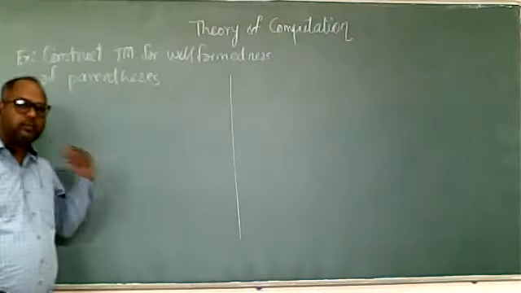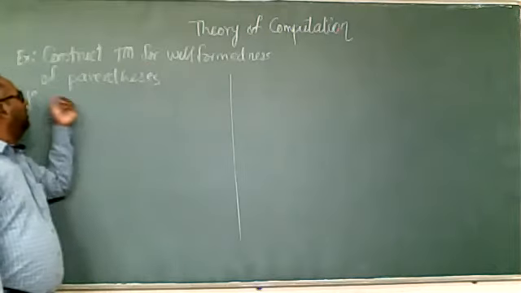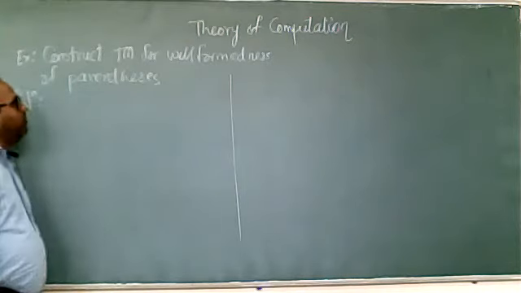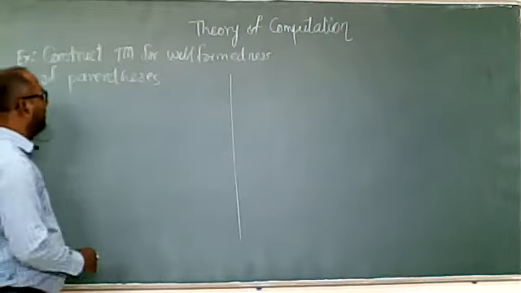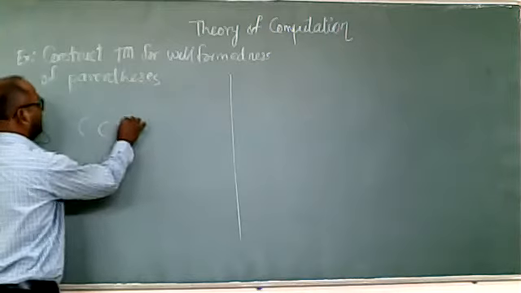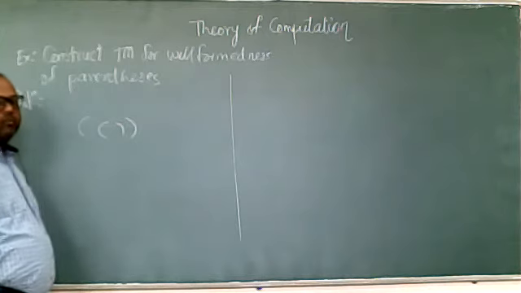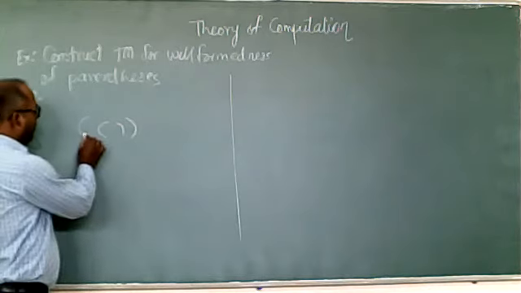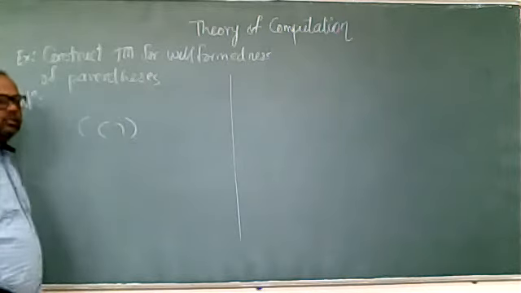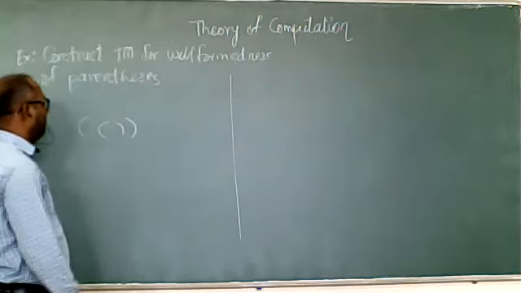So today's problem statement is to construct a Turing machine for well-formedness of parentheses. Well-formedness means what? If we are writing the parentheses, suppose this is the parenthesis. So now this is called a well-formed parenthesis, in the sense that every opening parenthesis will have its closing parenthesis. That is called a well-formed parenthesis.